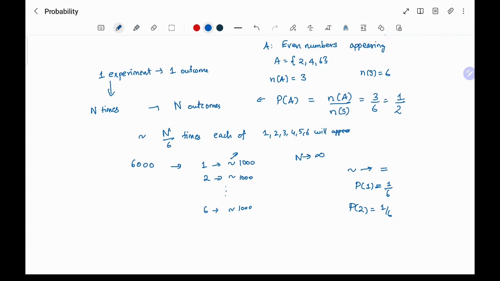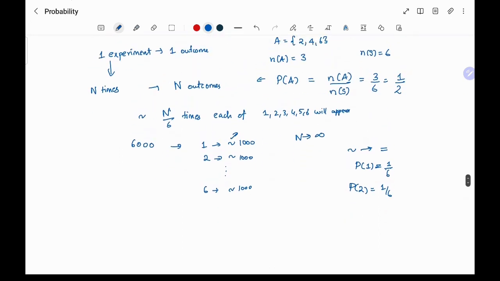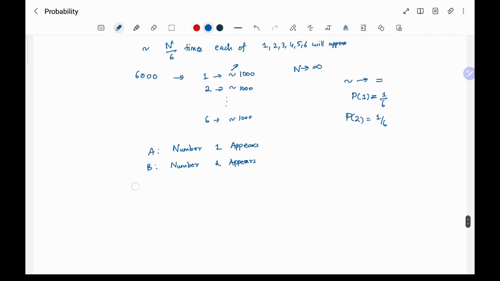Now we'll see some definitions associated with probability. Again, we can use set theory here. If A is the event that number 1 appears and B is the event that number 2 appears, then what is P of A? It's 1/6, correct? And P of B is 1/6, because n of A and n of B are 1, and n of S is 6 in each case. So what is P of A intersection B?